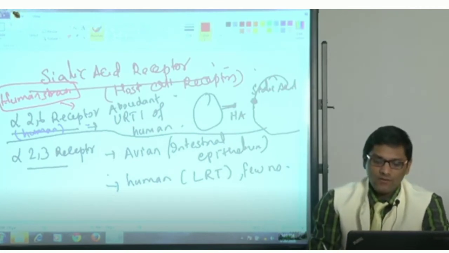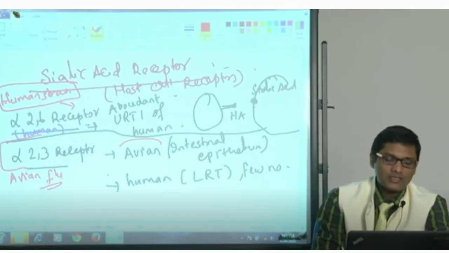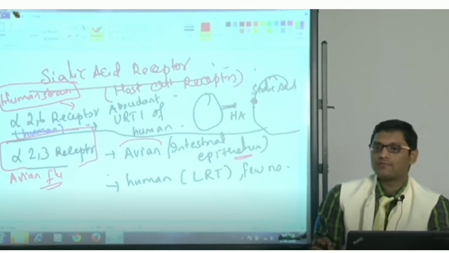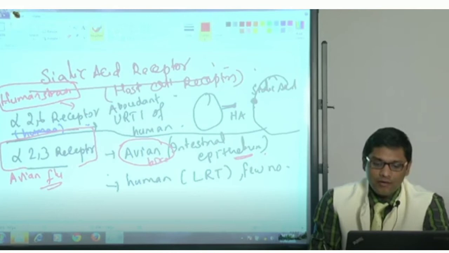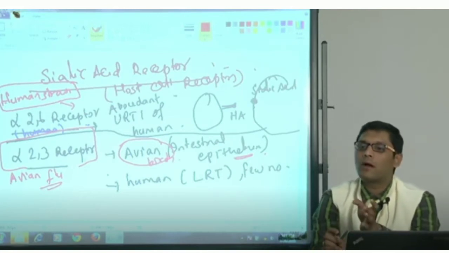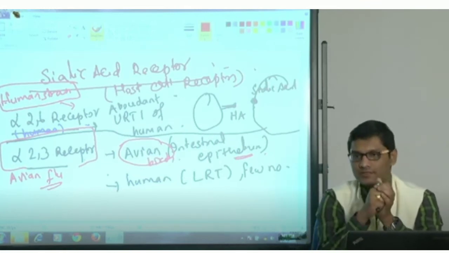But the avian flu strains infect alpha 2,3 receptors of the intestinal epithelium. So in birds, the avian flu strains produce an intestinal manifestation, not a respiratory manifestation.